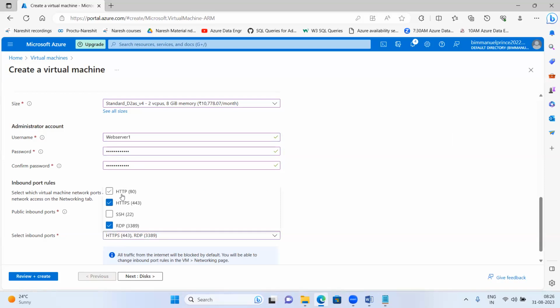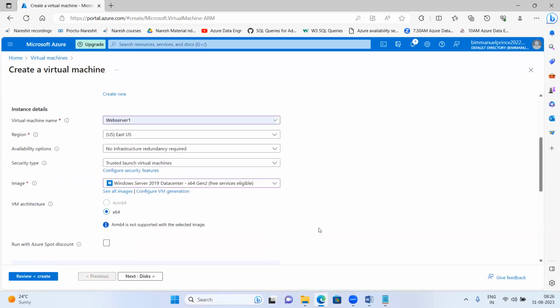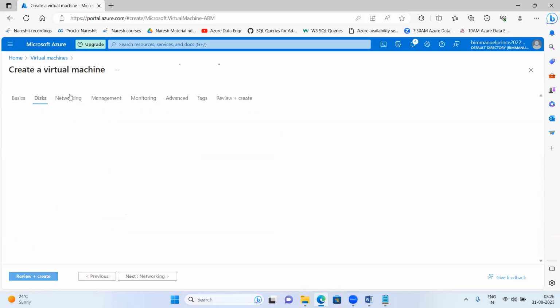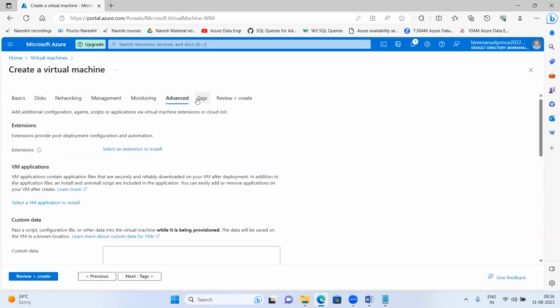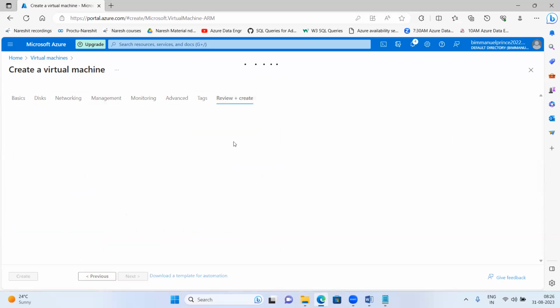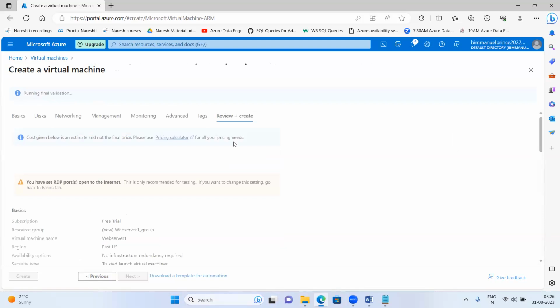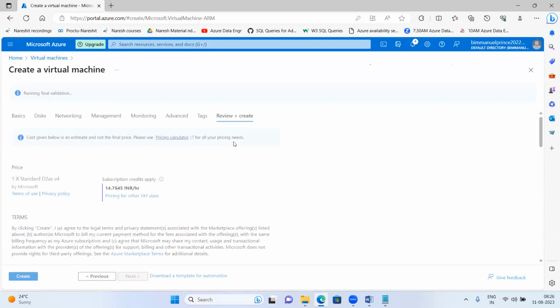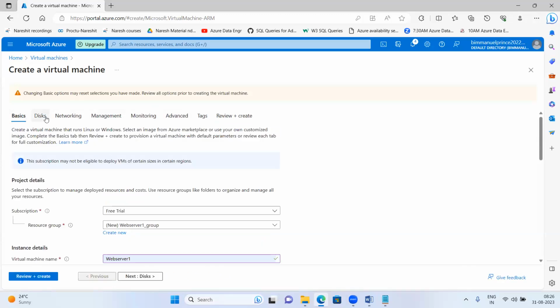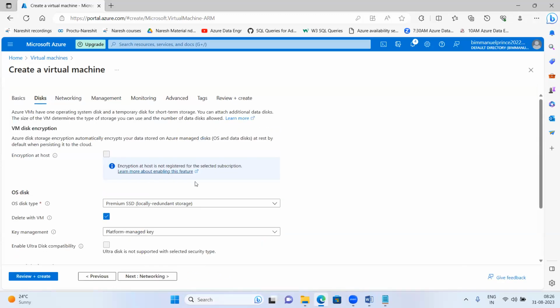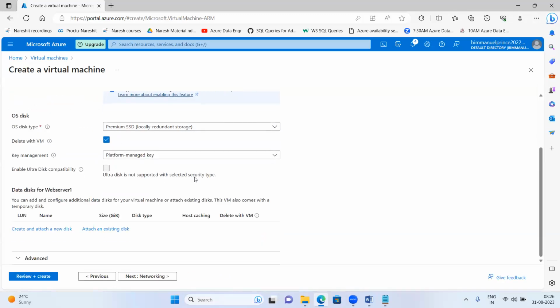I'm going with the basic port openings, HTTP and HTTPS. Rest of all these values I'm leaving as default. Because see, guys, you won't work on virtual machines. You are Azure data engineers. You will work only with Azure data services, Azure data engineering services. So this won't come for Azure data engineers as part of the syllabus. That's why I'm not explaining all these things, how I have deployed the server. Now, you can follow this video and also deploy the server.